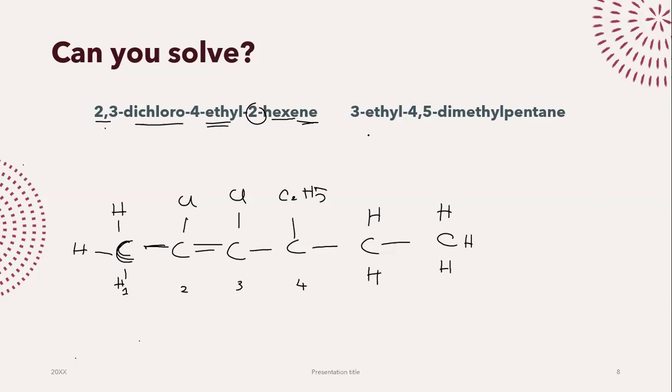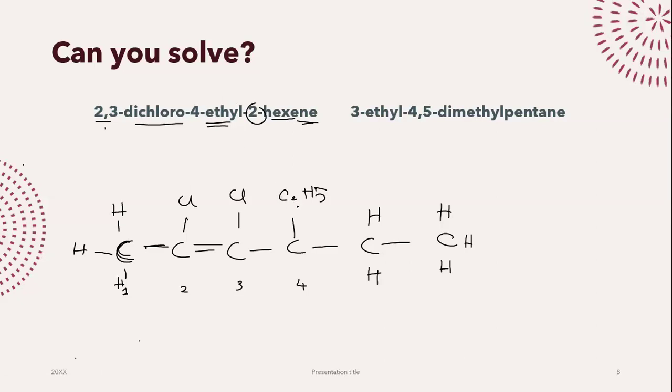And now the next structure, which is 3-ethyl-4,5-dimethyl-pentane. This I'm giving to you guys sort of as a brain teaser. Try to draw the structure yourself. What's on carbon number 4? An ethyl group. So ethyl, eth means 2 carbon atoms, right?